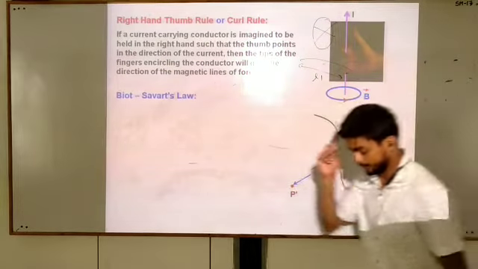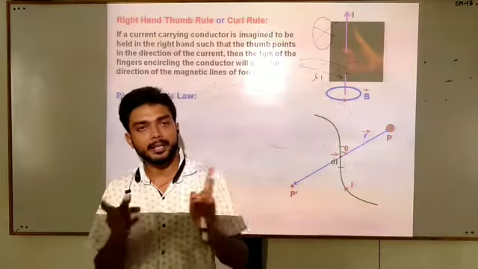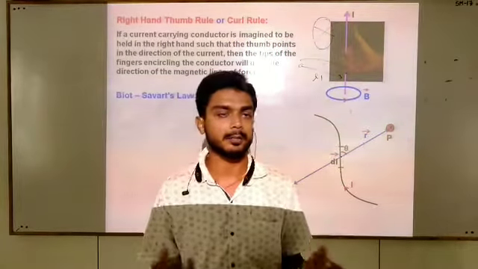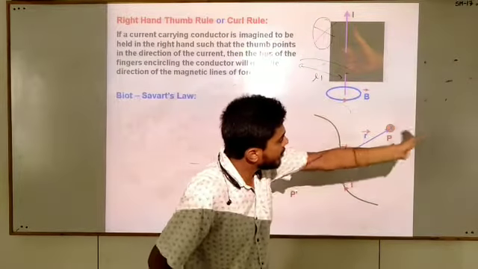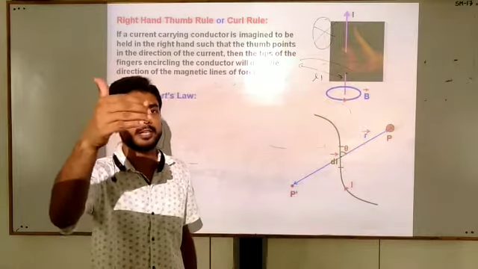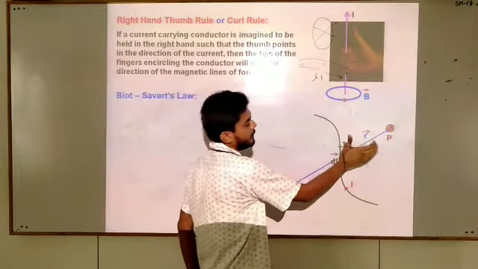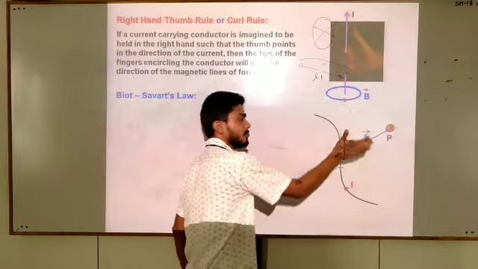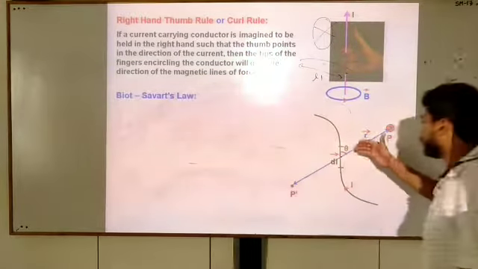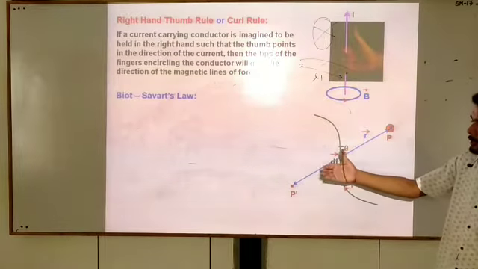Students, here we can say for the same current carrying conductor, magnetic field is in both directions. Here magnetic field is entering and here magnetic field is coming out. Because we are using the right hand thumb rule, it says the thumb in the direction of current and curl finger is entering here, it is pointing out. But if you hold from this side, then thumb is in the direction of current and curl finger is coming out.